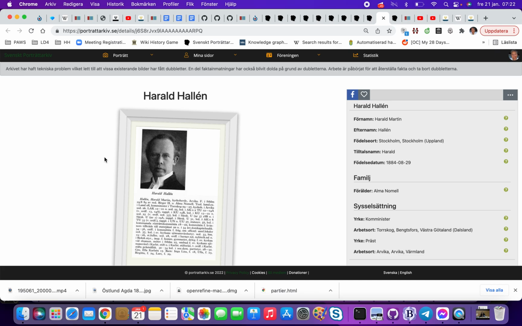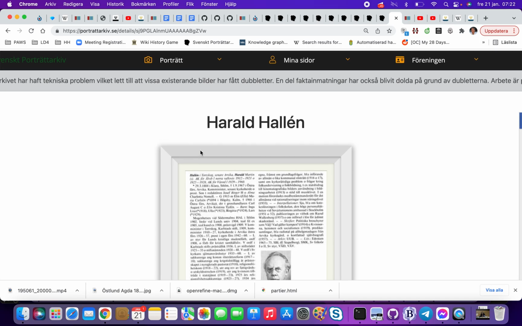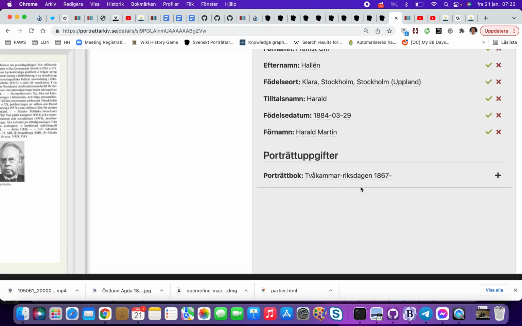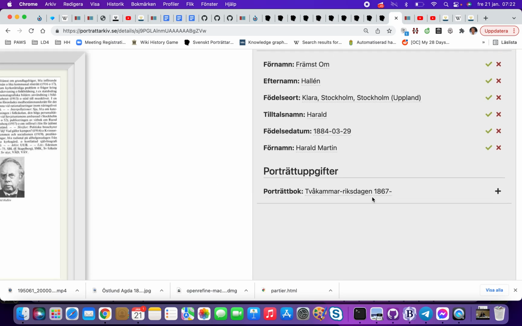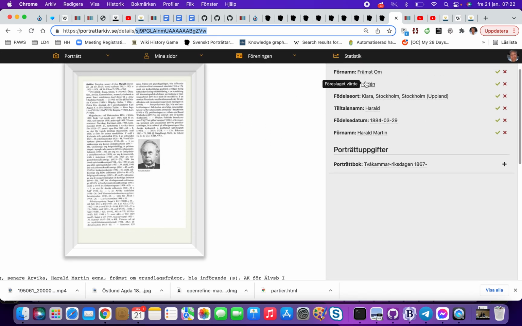And this is all good old pictures. The only one I'm a little bit unsure of is this Svenskt Porträttarkiv, if it's copyright free or not, because it says it's done in 1970 at the latest. But I think it's more books, so we have to check that. So what they have done here is that we have now said that Harald Hallén has this ID in Svenskt Porträttarkiv. And you can see they have done OCR reading of the text up here. The OCR reading then uses machine learning to populate those fields.